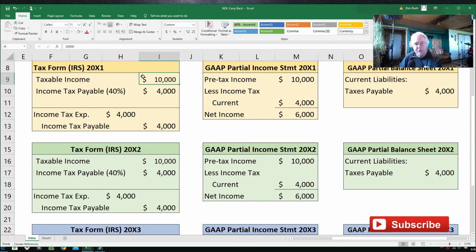Okay, so let's get this refunded here. Let's get this $4,000 refunded that we paid in tax due to that profit that we had. And let's take another 5 for the second year, because 10 and 5 will equal our loss of $15,000.